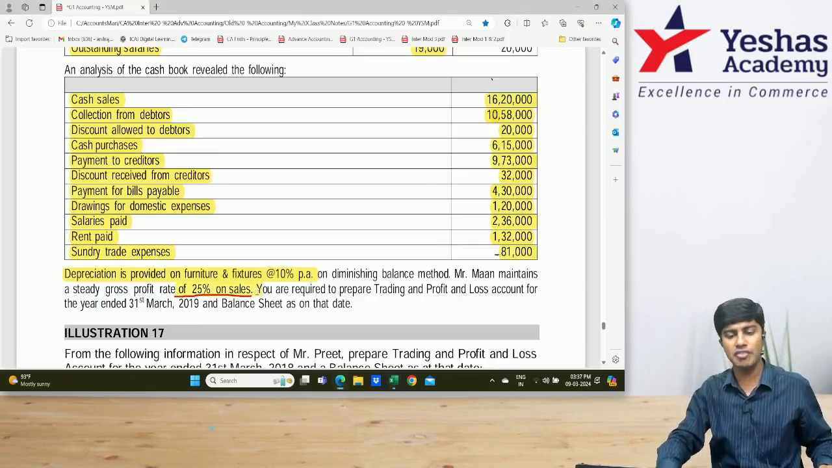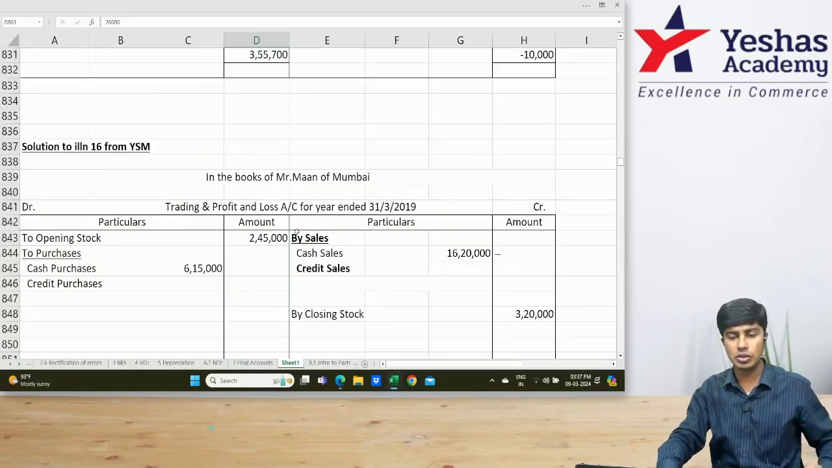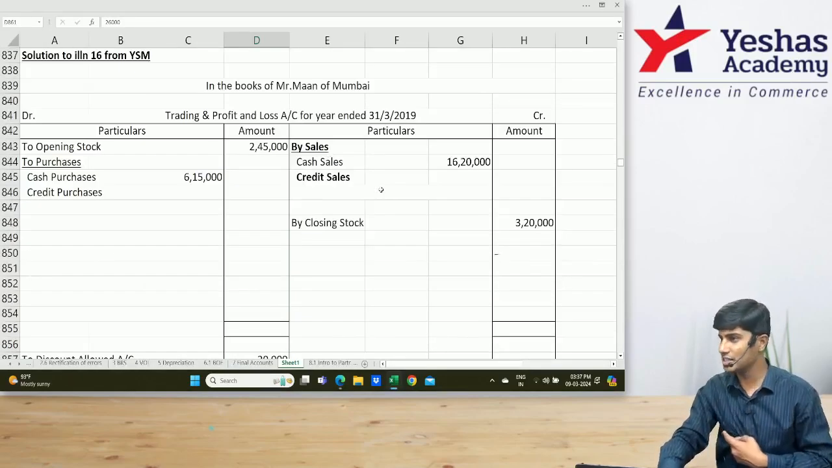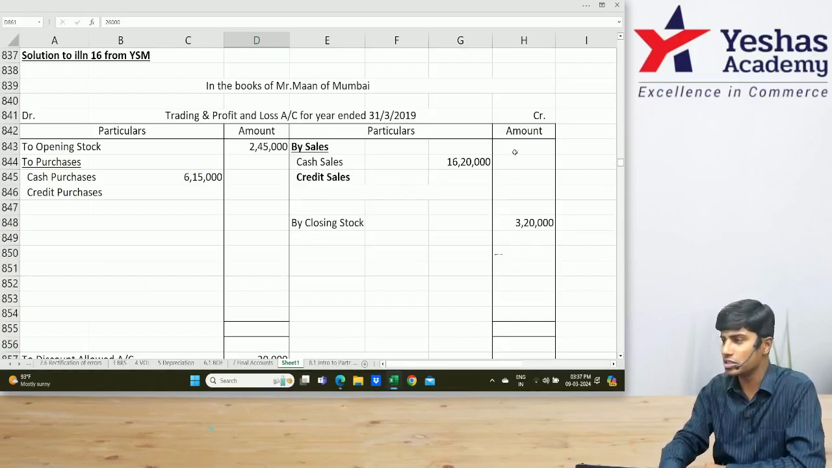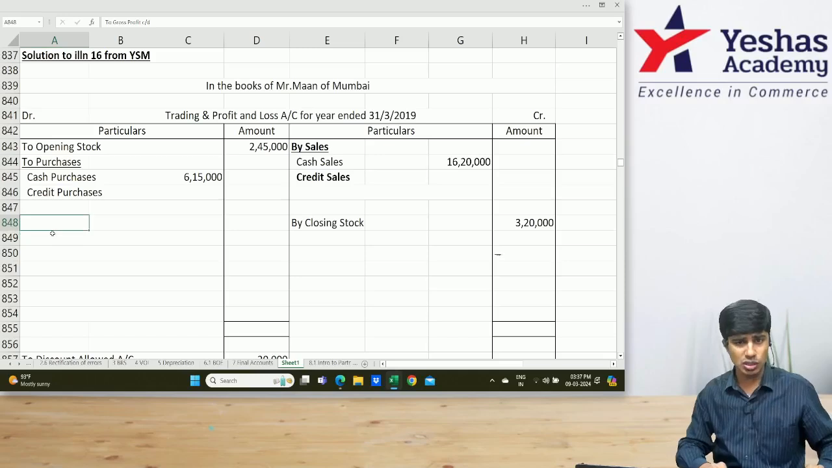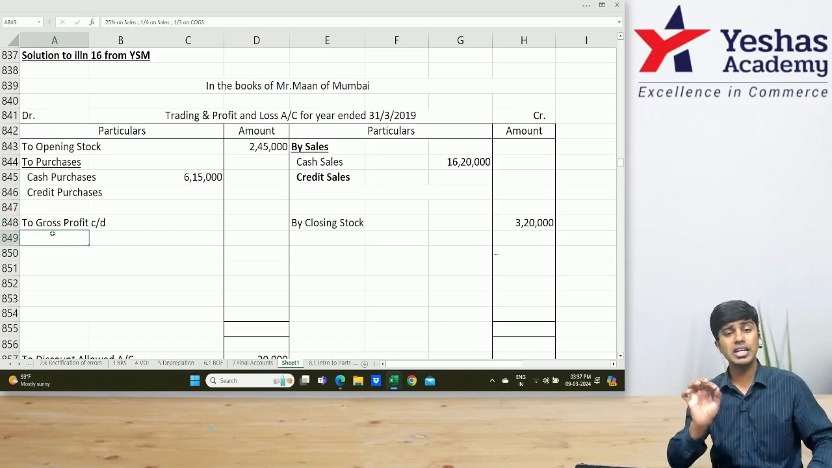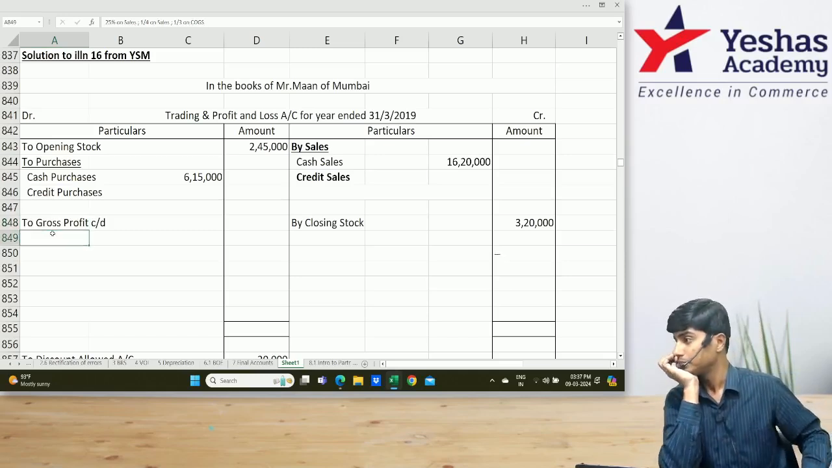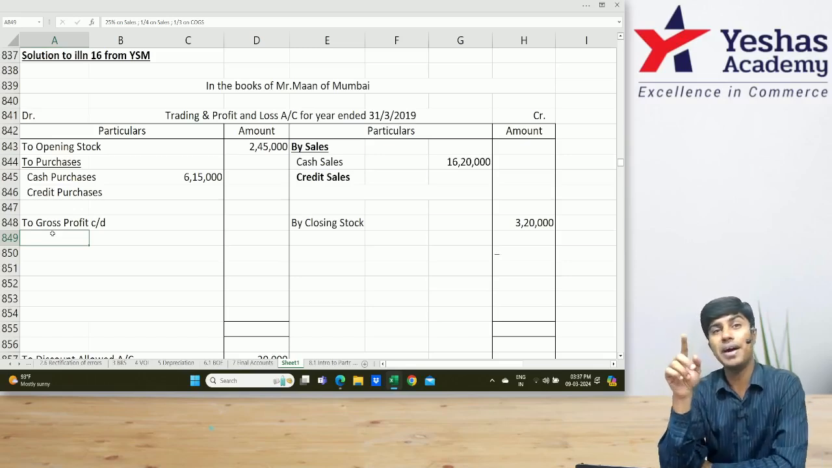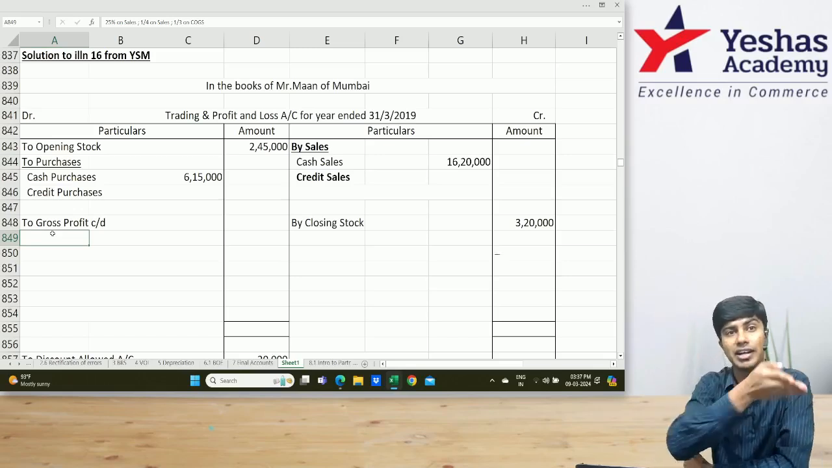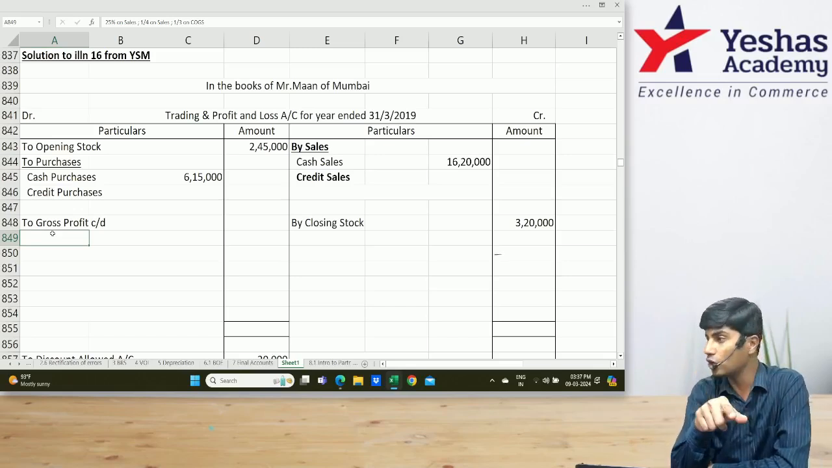Profit is how much? 25% on sales. Come to the question, trading account. Here you have cash sales, credit sales. Do you know how much is credit sales? Don't know. Do you know how much is total sales? Don't know. On this total sales, when you find GP, that will be 25%. 25 divided by 100, 1 by 4 on what? Sales. How much will it be on cost?